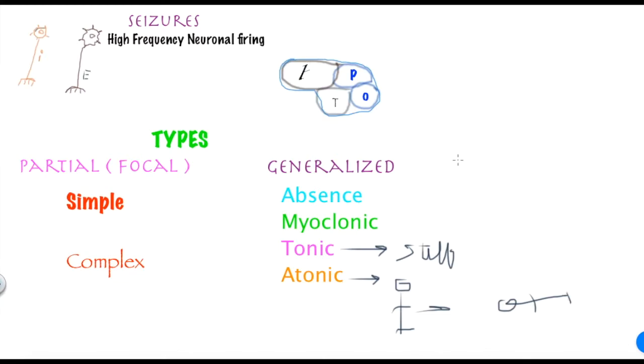And there's one more, which we call tonic clonic seizure. That means you have Michael Jackson movement, then you have stiffening, you have Michael Jackson movement again, you have stiffening, and that's how it goes. That's what you call tonic clonic seizures.